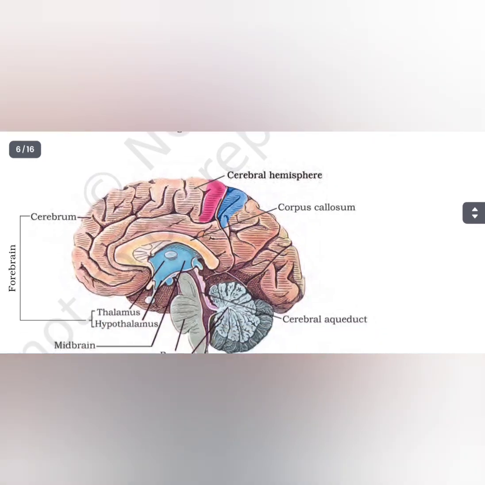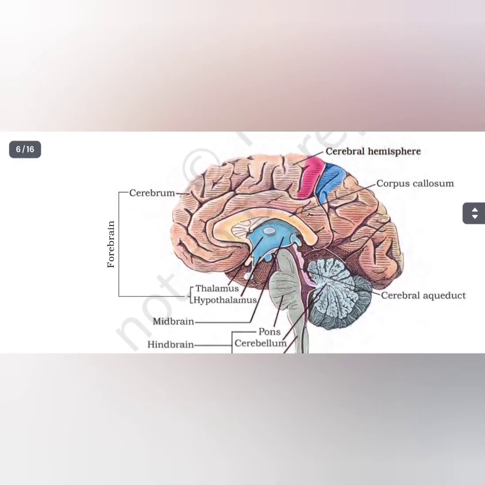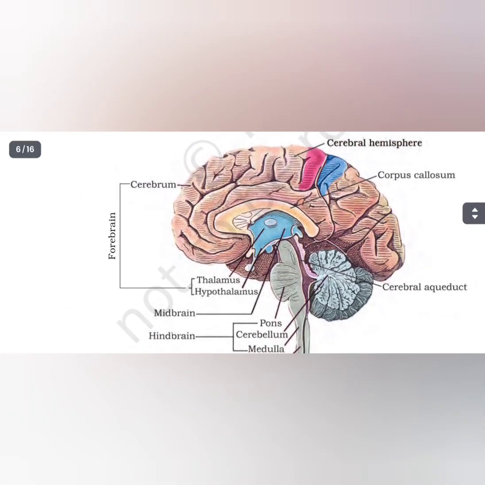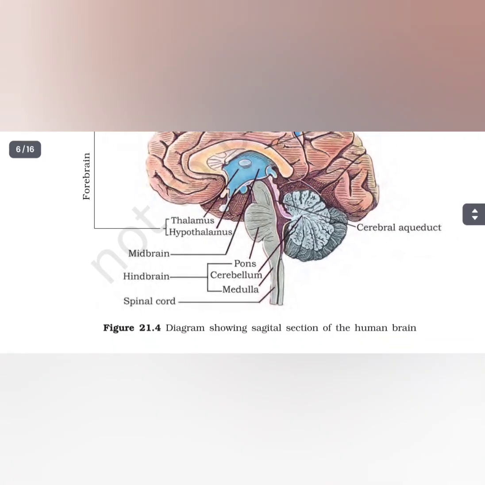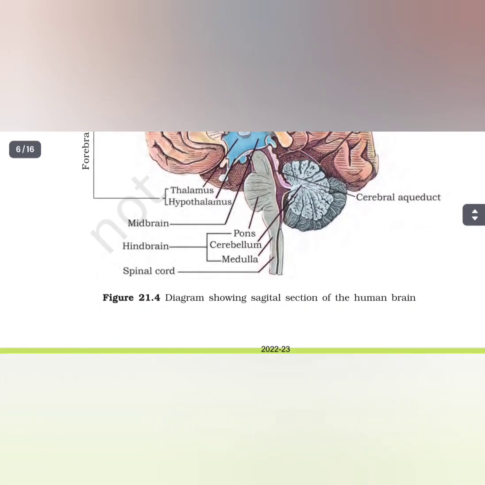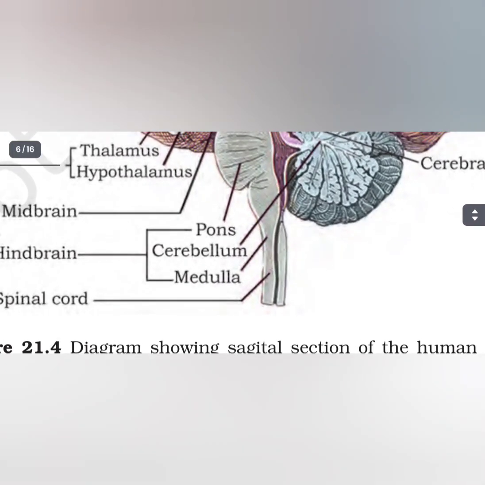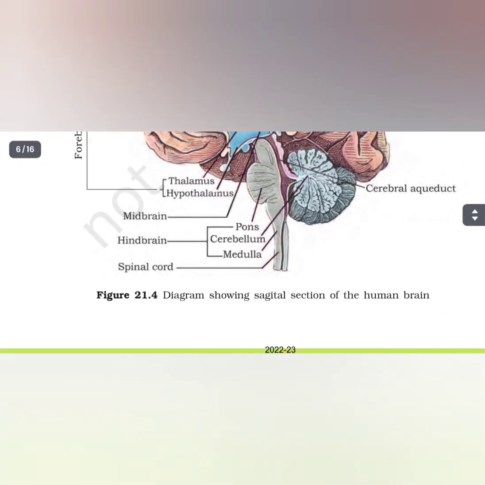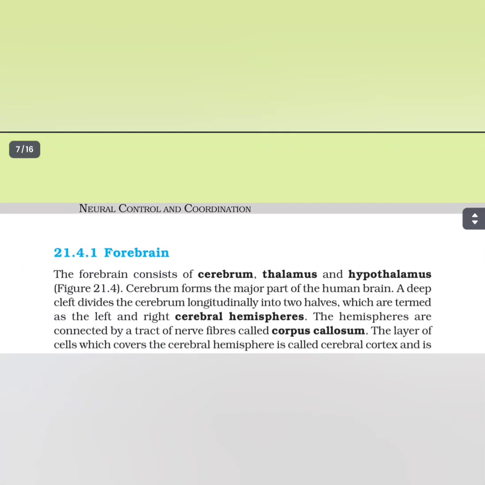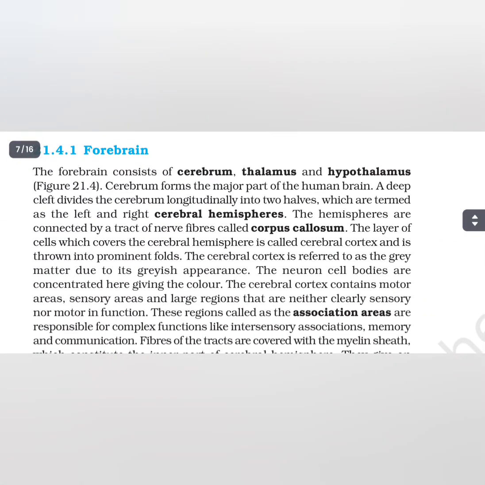This is the structure of the brain: cerebral hemisphere, corpus callosum, cerebral aqueduct, cerebrum, thalamus, hypothalamus. Midbrain, hindbrain contains pons, cerebellum, medulla, spinal cord. Forebrain. The forebrain consists of cerebrum, thalamus, and hypothalamus. Cerebrum forms the major part of the human brain.